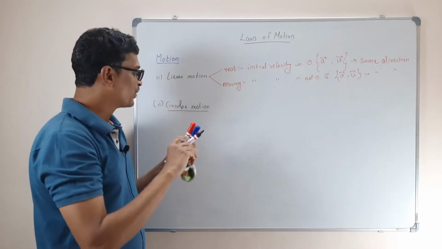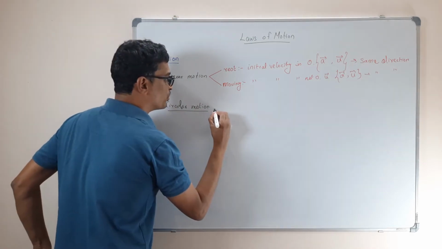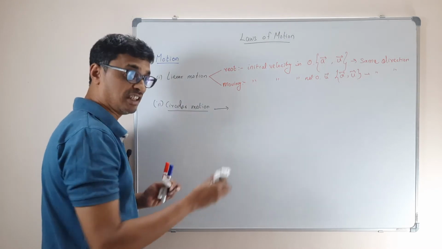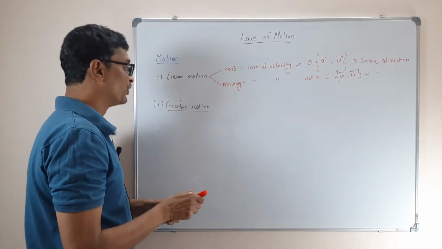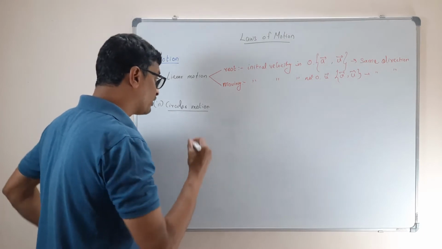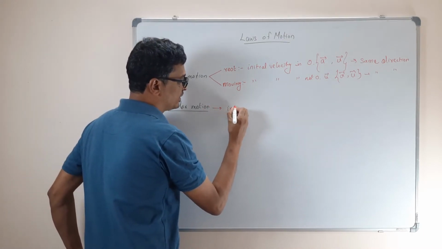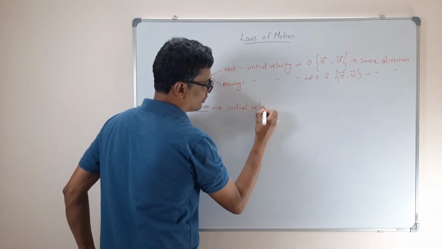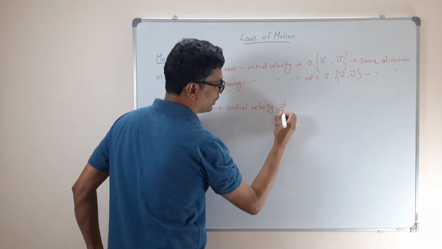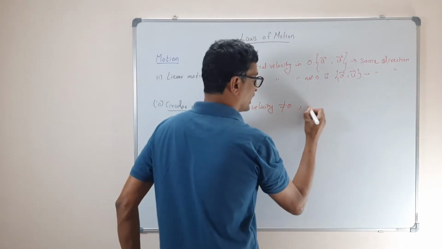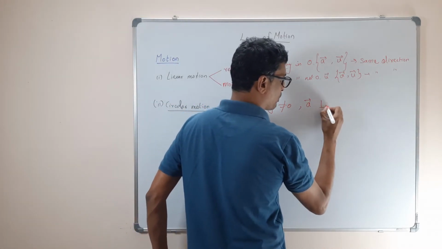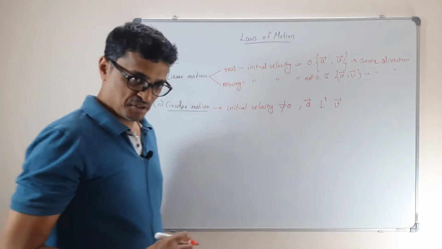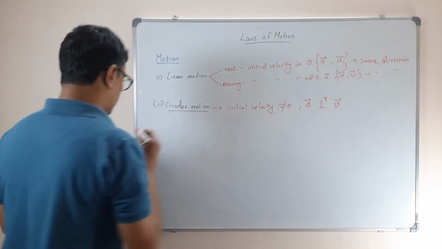Am I right? So, in this case, for circular motion, we have only one thing. The initial velocity should be non-zero. Am I right? So, for a circular motion to happen, initial velocity should not be equal to 0 and acceleration should be perpendicular to your initial velocity. Okay, we saw that. That's what your circular motion is.